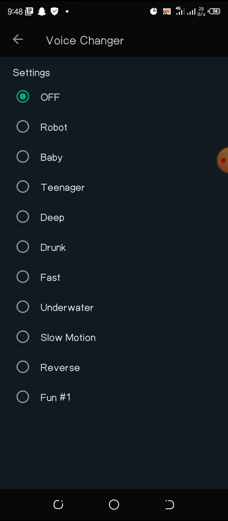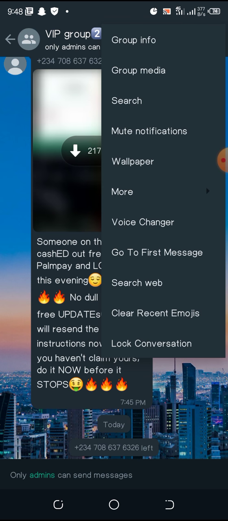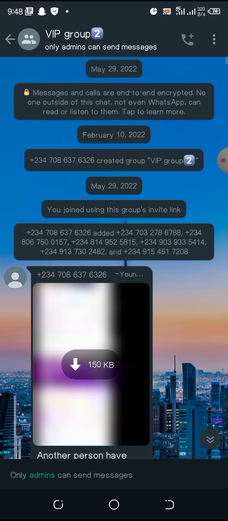And also, you can go to the first message of the group, since the group was created. You can go to the first message of that group. Let's see, here it is. Go to first message, you click on that, and it will send you to the first message that was posted in the group.